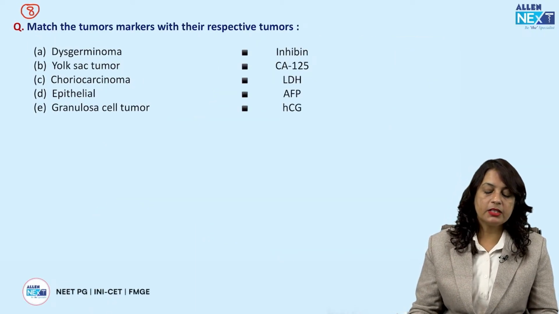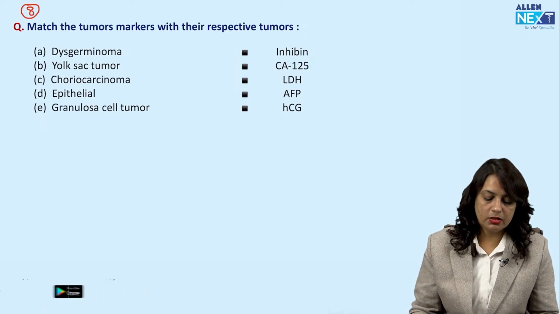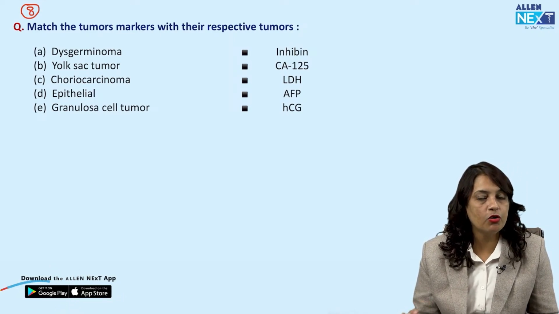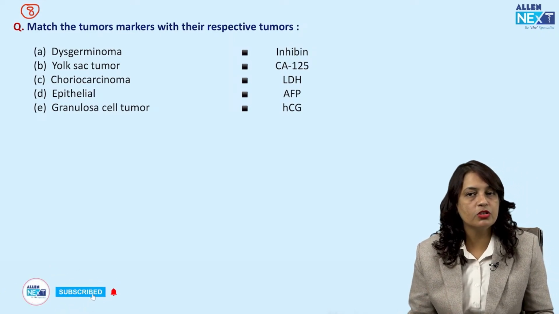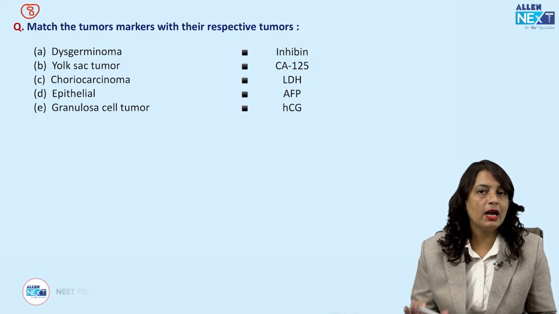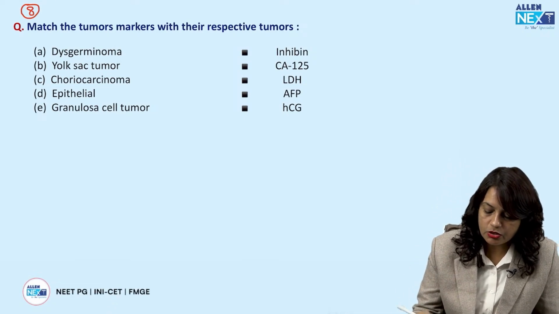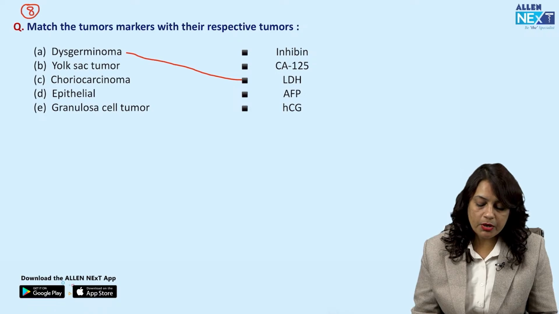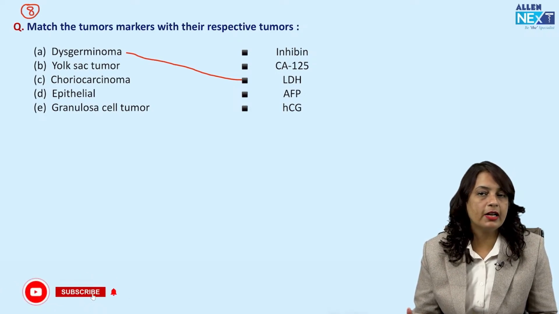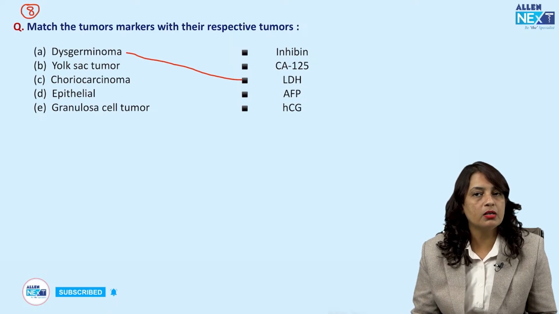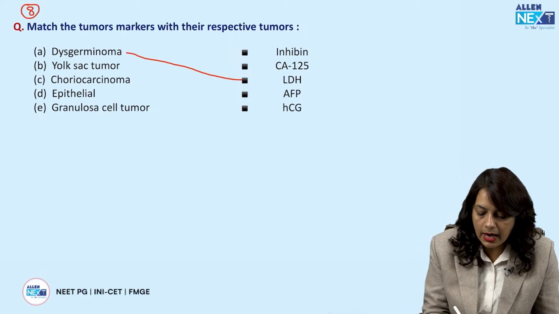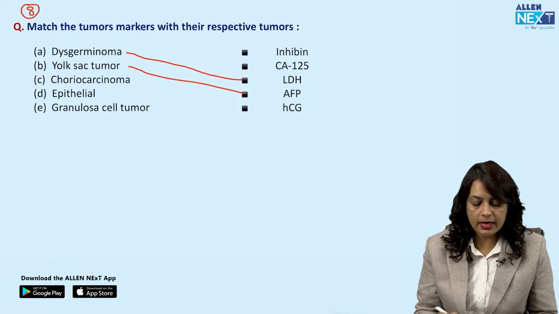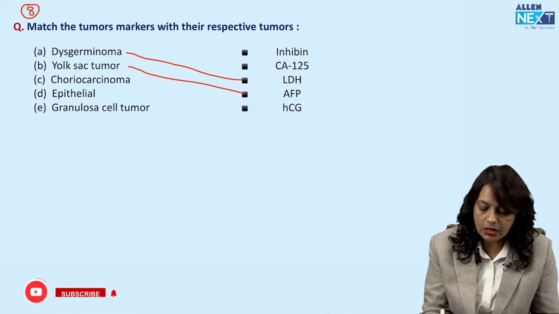Next, match the tumor markers with their respective tumors. Now, let us read this question. Dysgerminoma, which is a germ cell tumor of the ovary. What are the tumor markers produced by dysgerminoma? So, we know it is LDH and alkaline phosphatase. So, in the options, LDH is already written. Number 2, yolk sac tumor, which is also called endodermal sinus tumor. The tumor markers are alpha-fetoprotein and alpha-1 antitrypsin. So, alpha-fetoprotein is given.